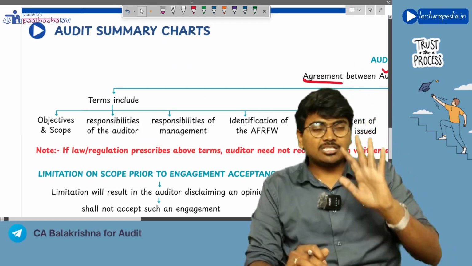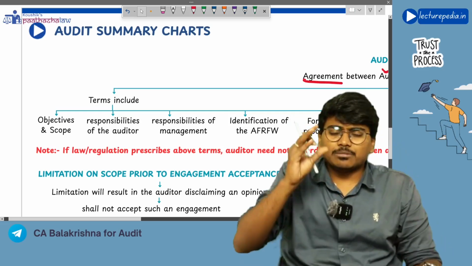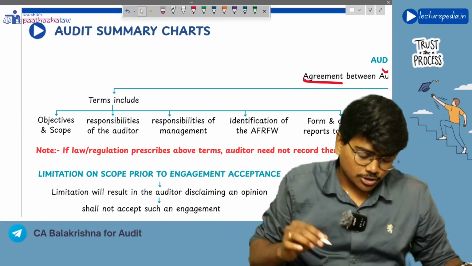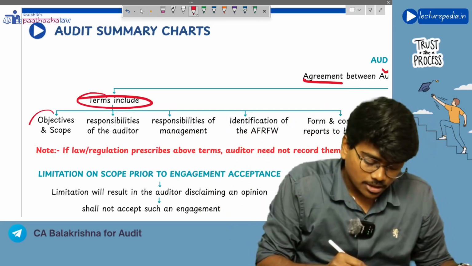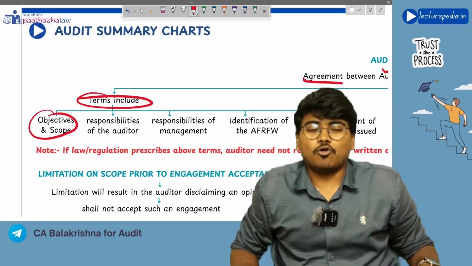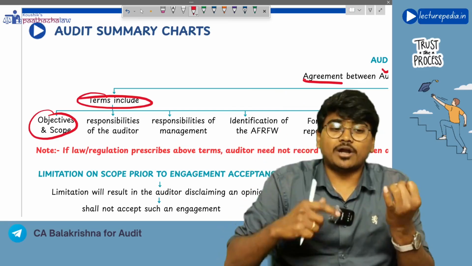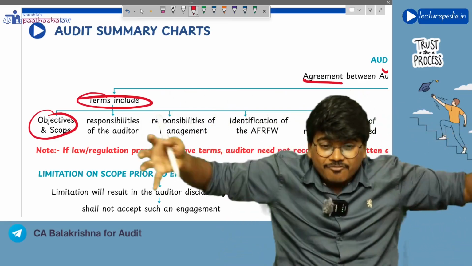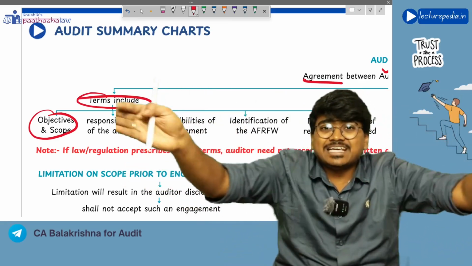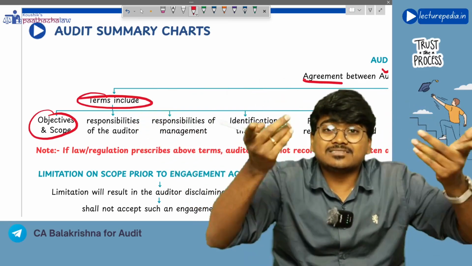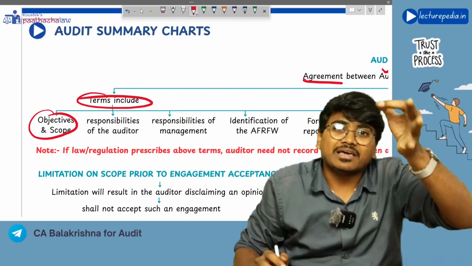So in the engagement letter, at bare minimum, the following terms should be there. What terms should be included? The objective and scope of the audit. Objective means the goal or purpose of this audit. Scope means what will be audited, which areas will be audited. These two things should be there in the engagement letter.